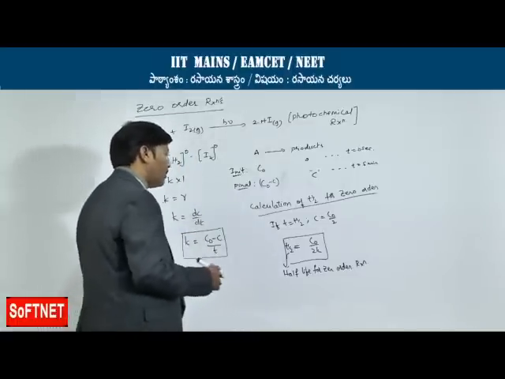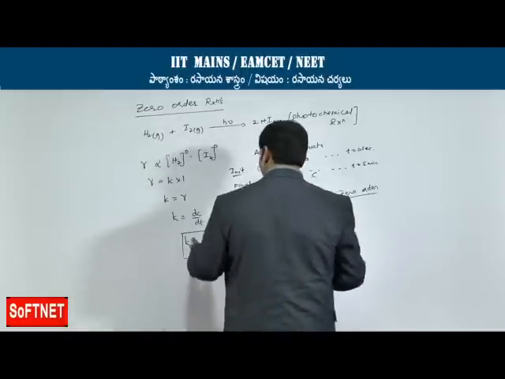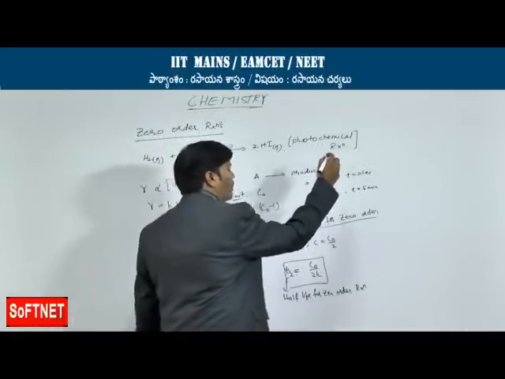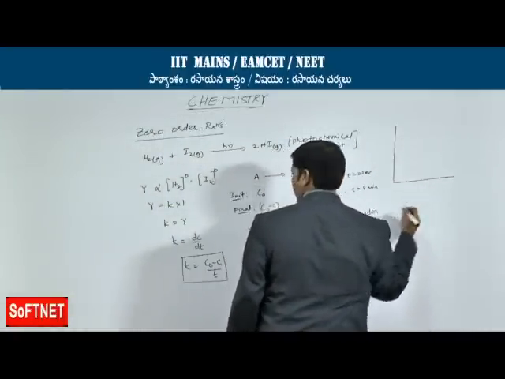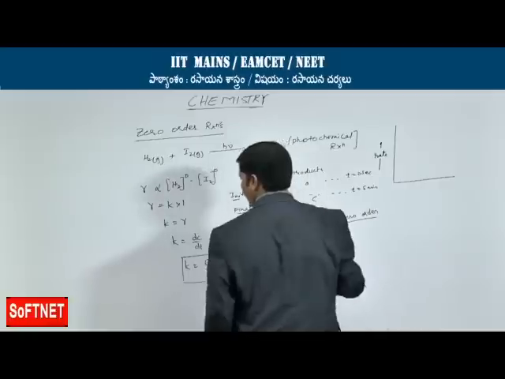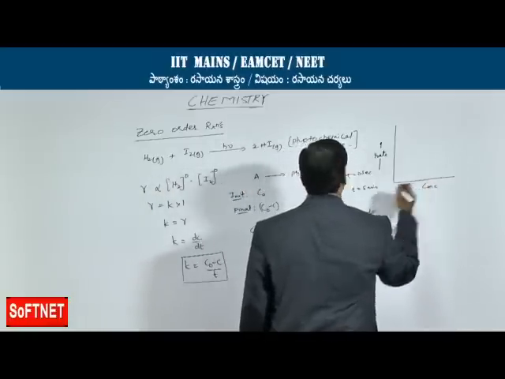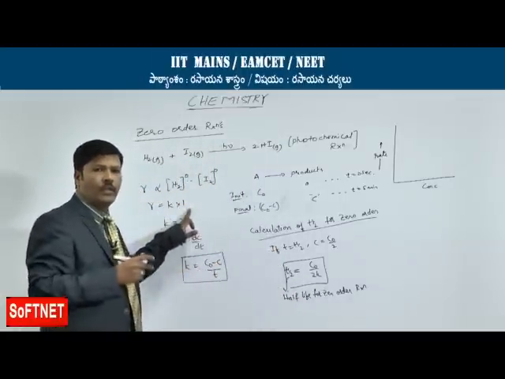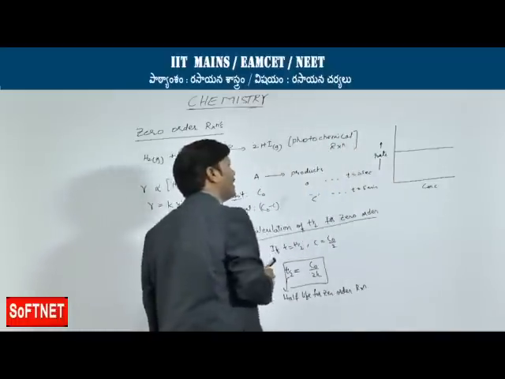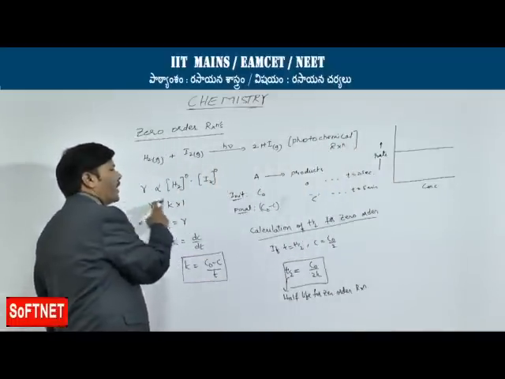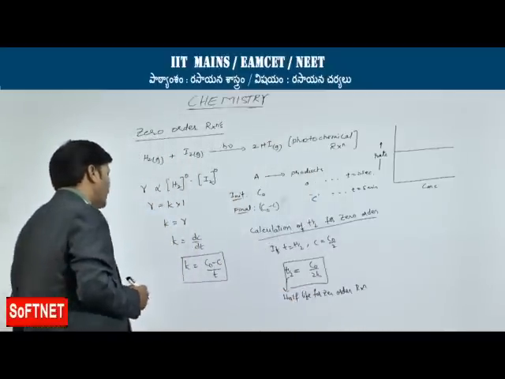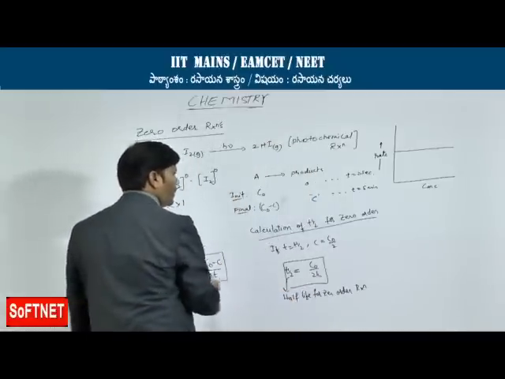And if you want to plot the graph for zero order, that is, rate with respect to concentration, rate is expressed in moles per liter per second, and this is concentration. Rate is independent of the concentration in the zero order reaction. So, you get a straight line which is parallel to the x axis. That is a clear indication that in zero order the rate of reaction never depends upon the concentration of the reactant. This is one graph we can plot.